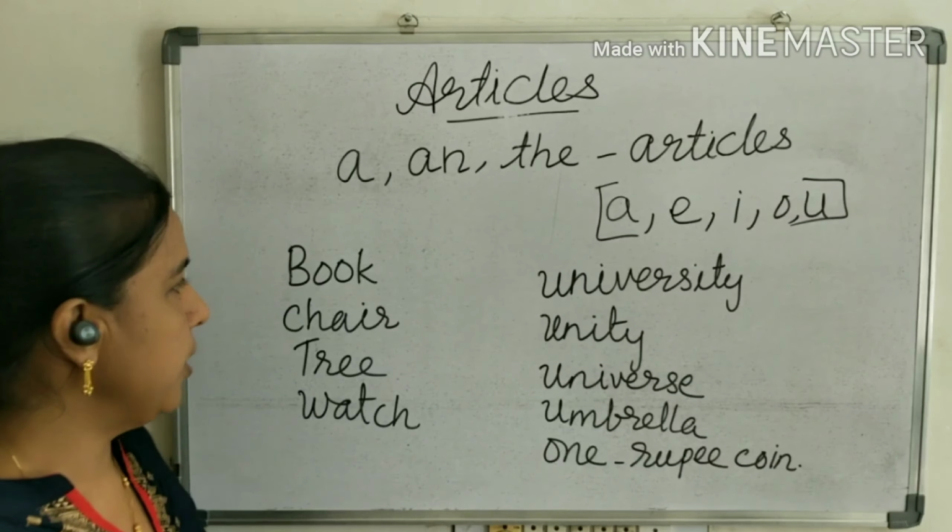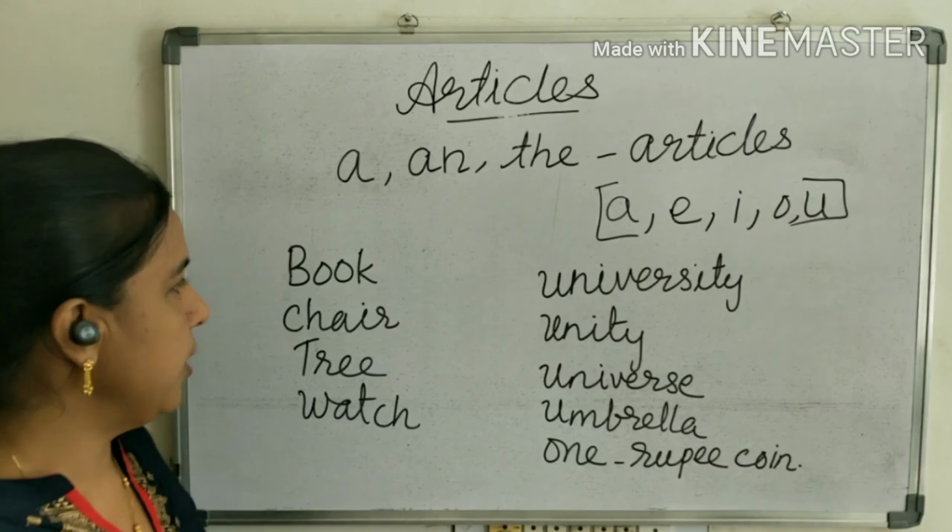Umbrella. See here, first letter it is U. Here U is there, but we are not taking U as a sound. As a vowel sound, it should come as A or O. So here umbrella, so an umbrella. I hope you have understood. And next, 1 rupee coin. See here, O is there, and in the vowels O is there.